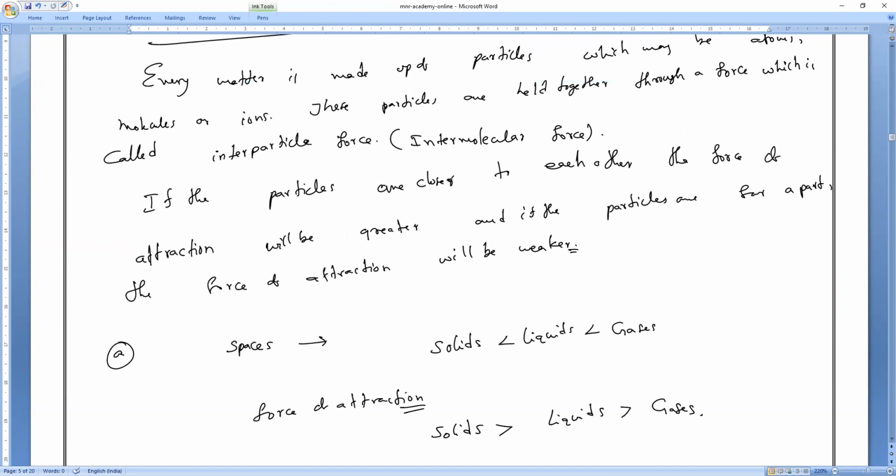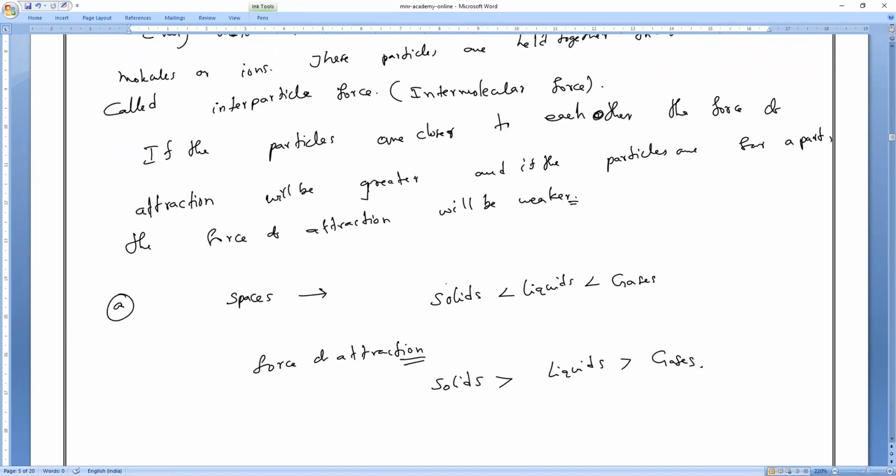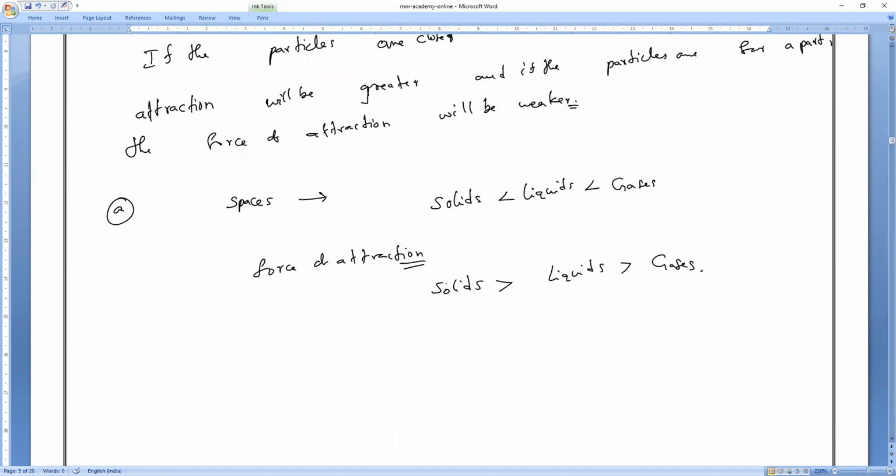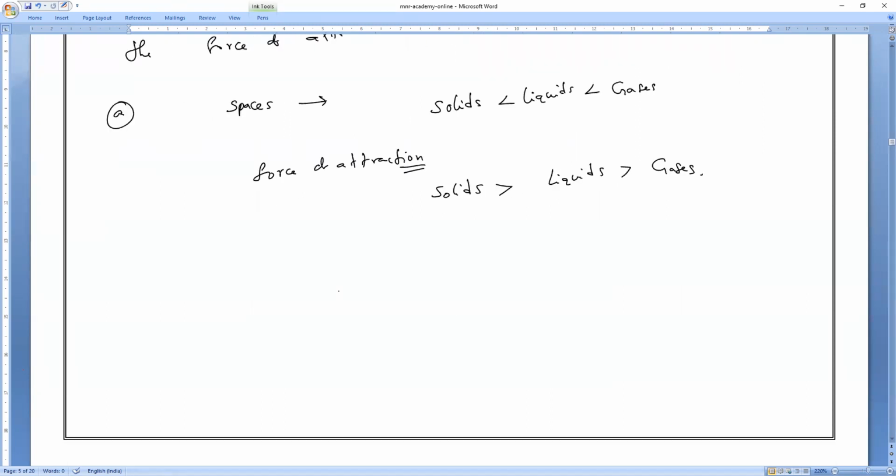If the particles are closer to each other, the force of attraction will be greater, and if the particles are far apart, the force of attraction will be weaker. That's all. Any doubt? Solids, liquids, and gases. Intermolecular space is bigger in gases. Intermolecular force of attraction is bigger in solids. Is it right or wrong? Yes, sir.